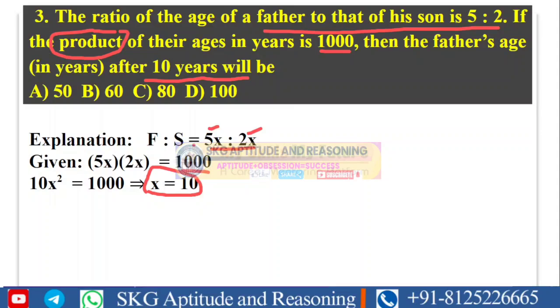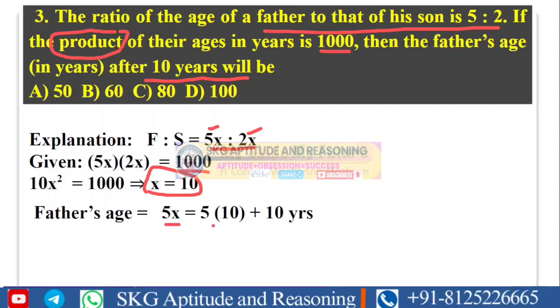So what are the present ages of father and son? The present age of father will be 50 years and the present age of son will be 20 years. But that is not asked in the question. What is asked is the age of father after 10 years. So 5x, that is 5 into 10, plus we need to add 10 years, because the question says after 10 years. I already explained: if given after, we need to add; if given before, we need to subtract. Try to remember those points. So the father's age after 10 years will be 60 years.